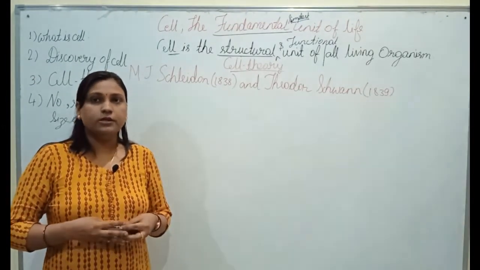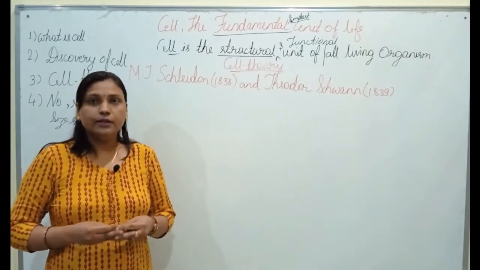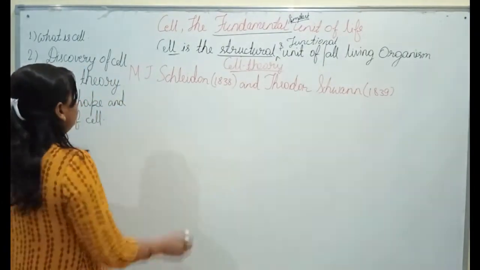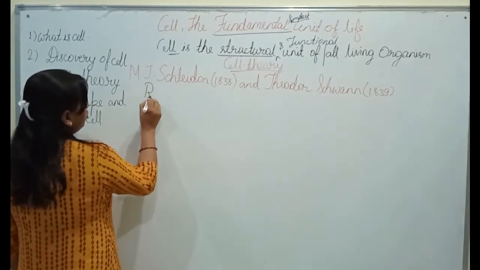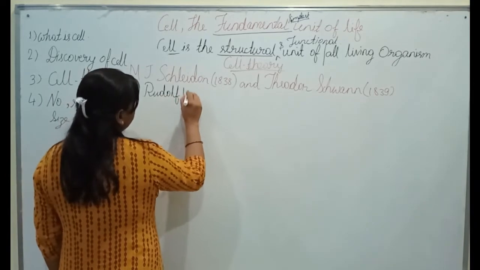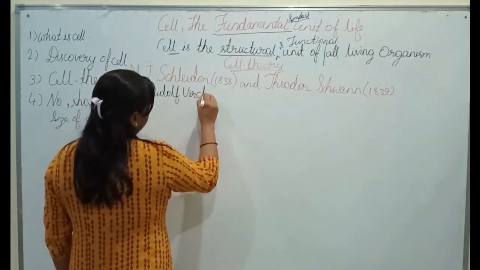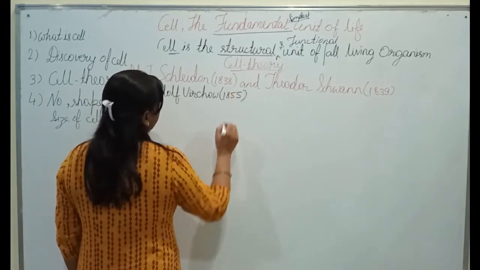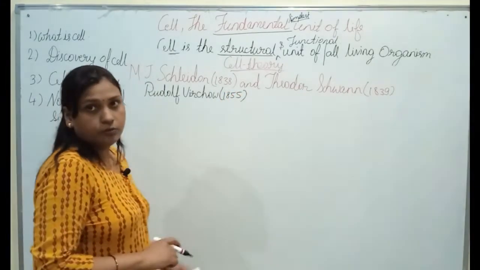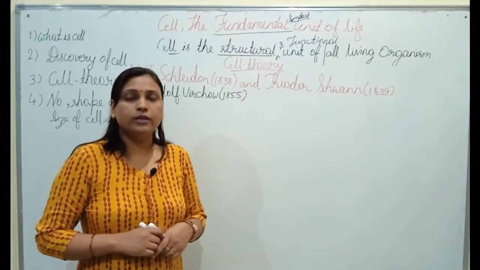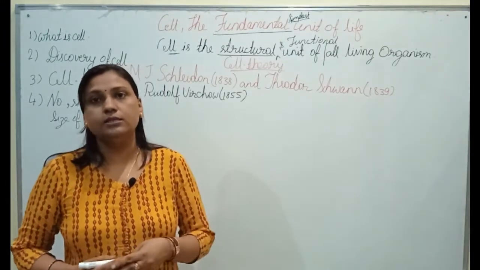They gave a few points in the cell theory, and later on another German physiologist named Rudolf Virchow in the year 1855 added some points in the form of a phrase, and his phrase was omnis cellula e cellula.